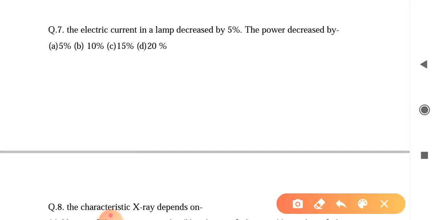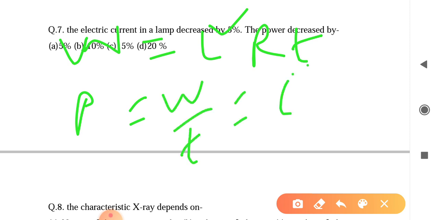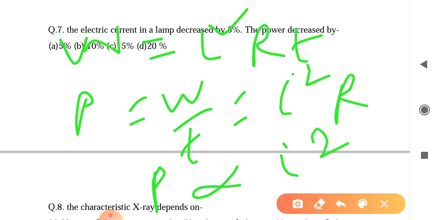You know that work done when current I passes through a resistance R is W equal to I square R t, and power P equals W by t equals I square R. Whether the current increases or decreases, the resistance of the circuit is not affected. So P is proportional to I square.